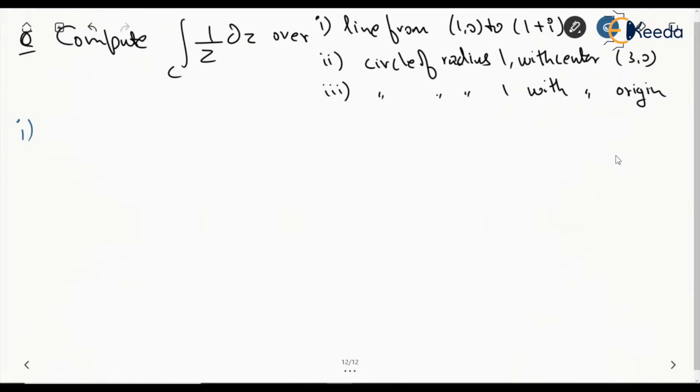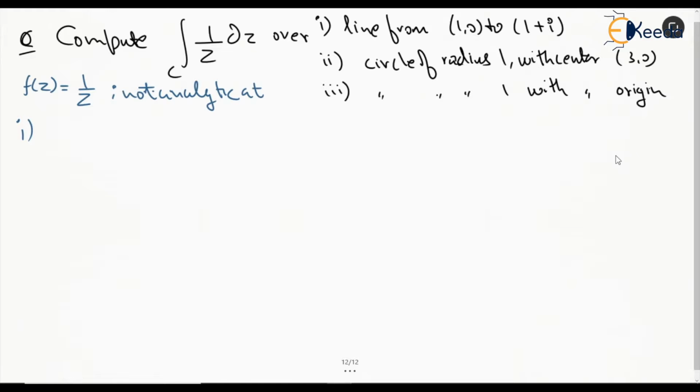Before starting with the first one, what is the point where this function is going to be non-analytic? This function f of z, which is 1 by z, will not be analytic at z equal to 0.